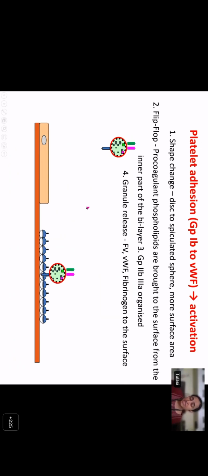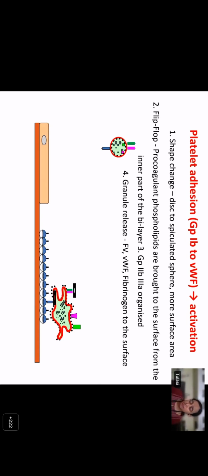But the von Willebrand factor is a large multimeric protein. So by multiple such interactions, the platelets roll over the surface before they finally adhere and get activated. When platelets get activated, four changes happen. Platelets are normally small disc-shaped structures. They develop pseudopodia and become spiculated spheres. This increases the surface area.